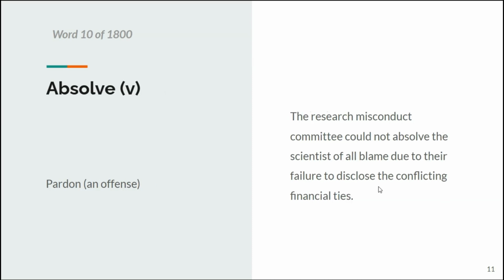So the next word is absolve, which is a verb. This is to pardon an offense. So the research misconduct committee could not absolve the scientists of all the blame due to their failure to disclose the conflicting financial ties.